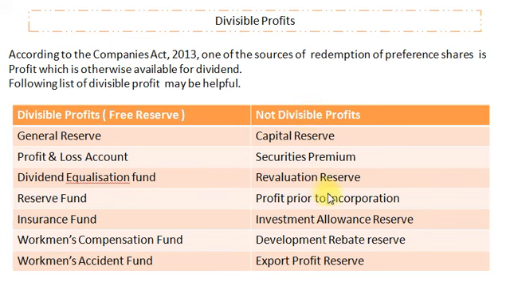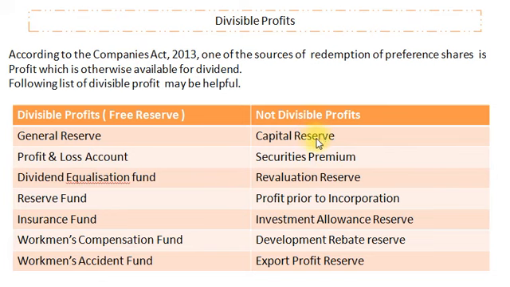So the right hand side list is not useful for the redemption of preference shares, but one must keep in mind the left hand side is free reserve or divisible profit: general reserve, profit and loss account balance, dividend equalization fund, reserve fund, insurance fund, workmen's compensation fund, workmen's accident fund. All these are divisible profits and are available for redemption of preference shares nominal value, and these are the profits not divisible and not available for redemption of preference shares purpose.